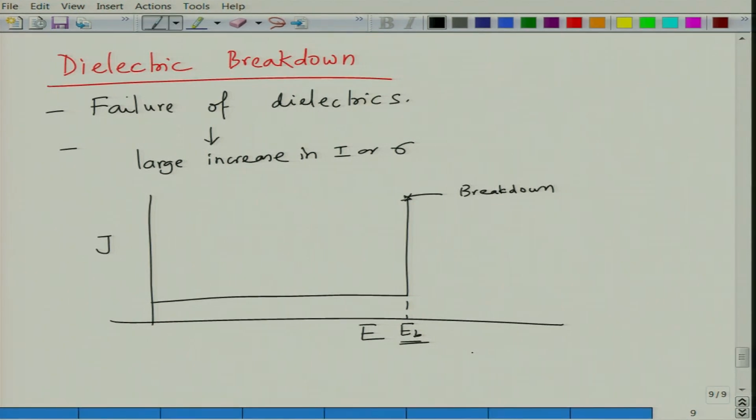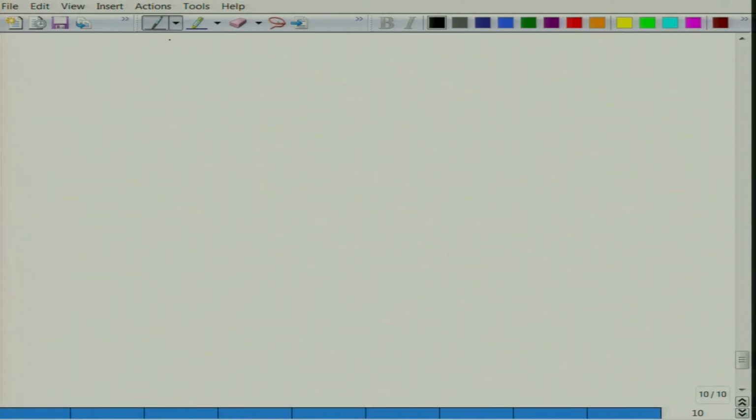So this is what we mean by dielectric breakdown. In many cases the breakdown may not be sudden, it may be gradual, whereas in some cases it may be very rapid.